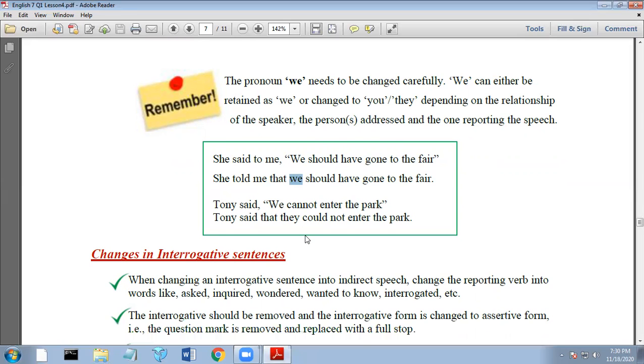But let us look at the second example. Tony said, we cannot enter the park. If it is changed into Tony said that they could not enter the park, it actually tells us the relationship that the person here is not included in the we being referred to in the direct speech. So it should be changed into they. So again, this depends on the relationship of the speaker, the person addressed and the one reporting the speech.